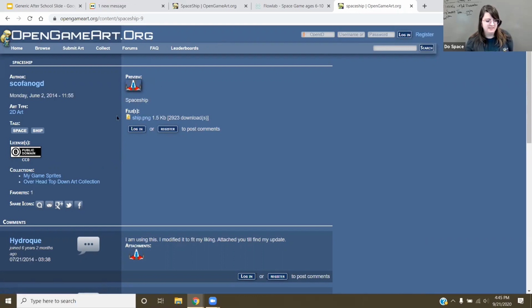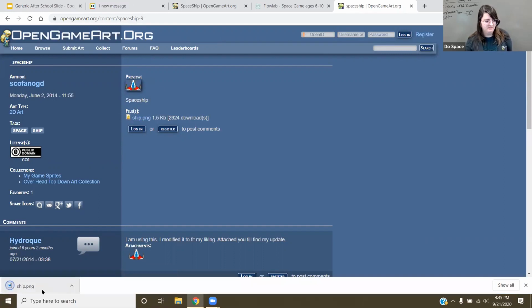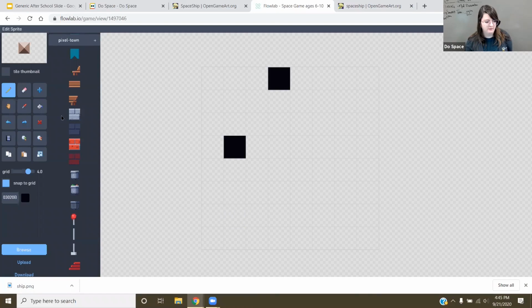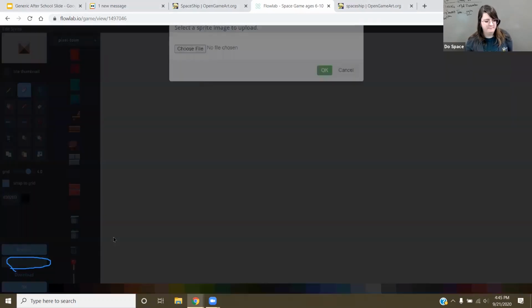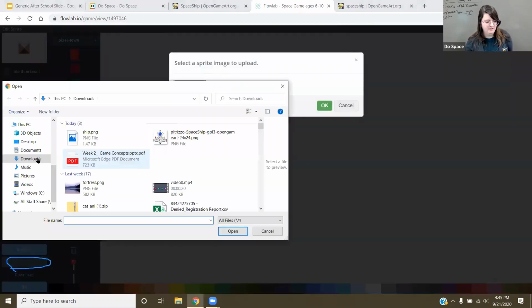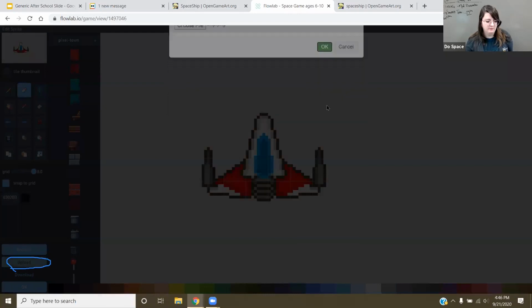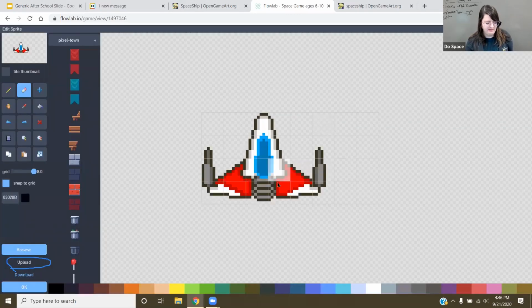If I click, there's a little thing that says files right here. If I click on it, it saves it to my computer. And go back to FlowLab. I'm gonna erase these right here. And there's this little thing that says upload in the lower left, right here. If I click on it, click choose file. And mine saved it to my downloads folder, so you want to make sure you save it somewhere easy to find. I click open, click OK, and there's my spaceship right here. There you go.